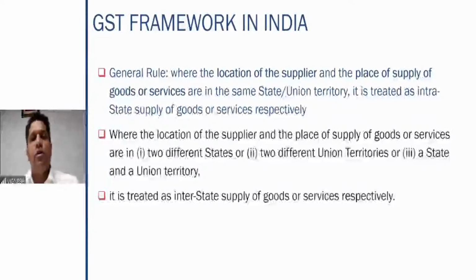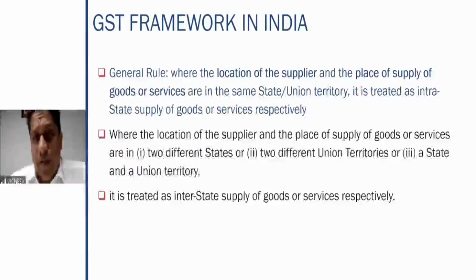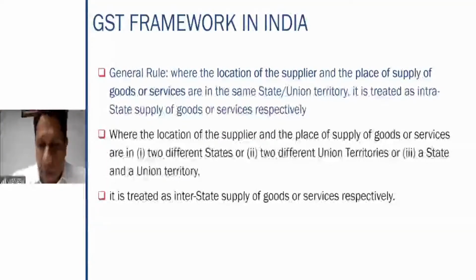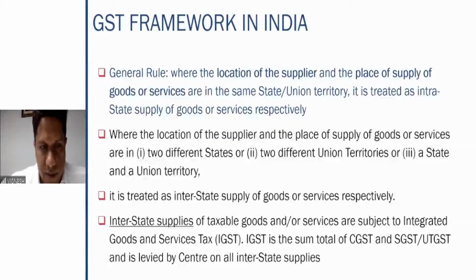Then, as I told you, when will it be treated as an interstate supply? When location of supplier and place of supply are in two different states or two different union territories, or one is in a state and the other in a union territory. Then also it will be treated as an interstate supply of goods and services, right? Interstate supply of goods and services is subject to integrated goods and service tax, which is IGST.